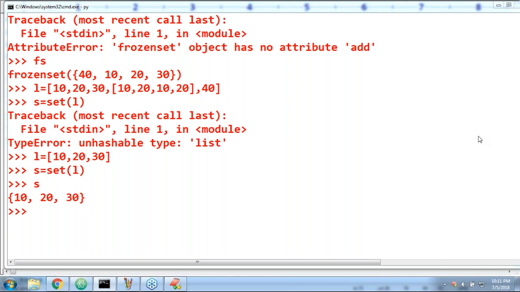Here there is one small restriction. Each element will be inserted based on hash code internally.